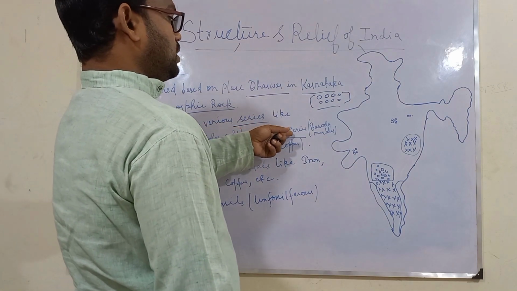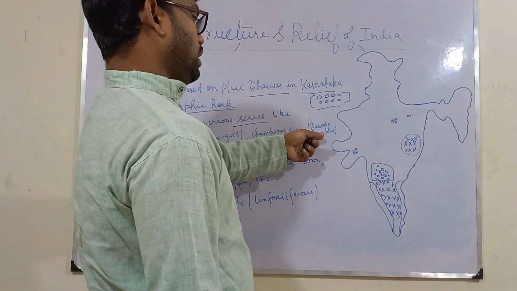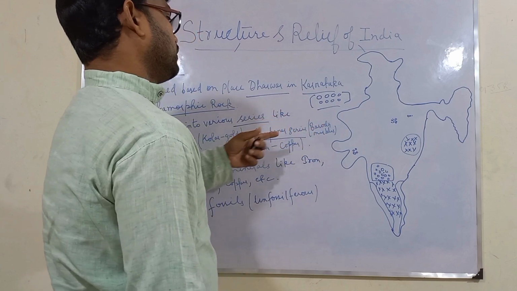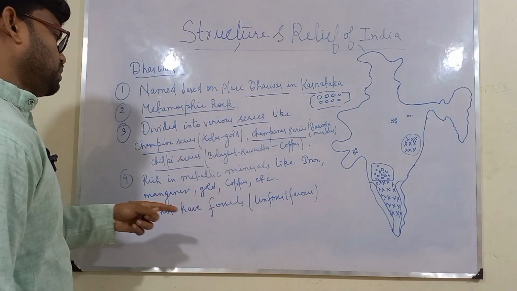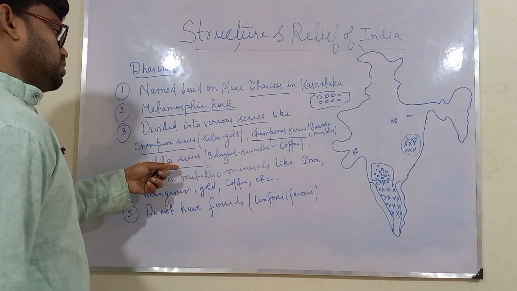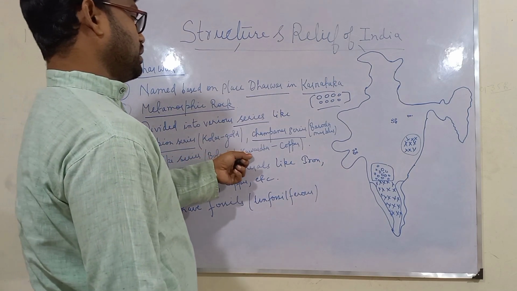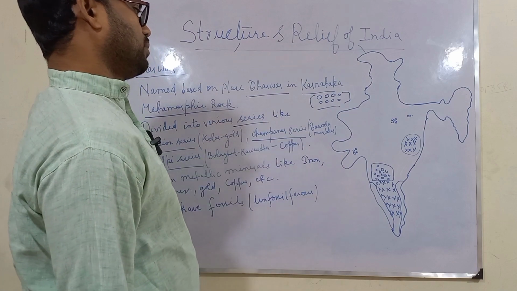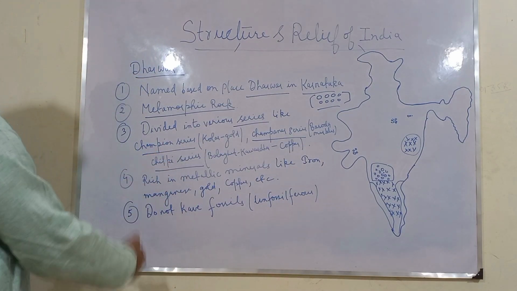Next is the Champanade series, that is in Gujarat, and the Baroda marbles are famous for this Champanade series. And then we have the Chilpi series in eastern Madhya Pradesh near Balaghat and Kavardha, which are famous for copper mines. So this is the third point.